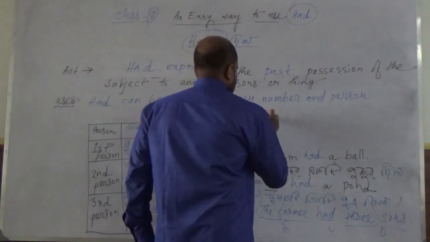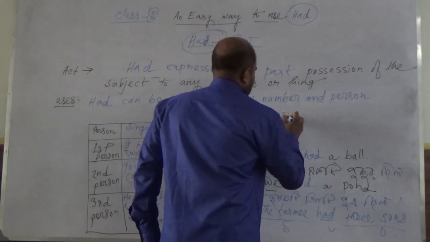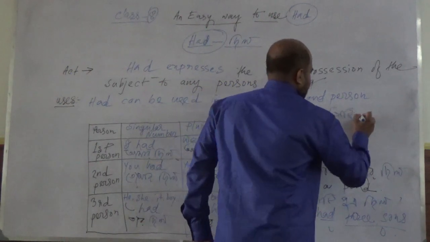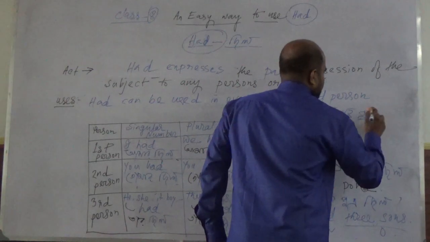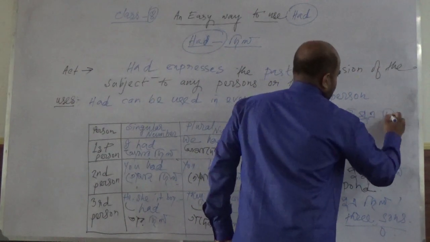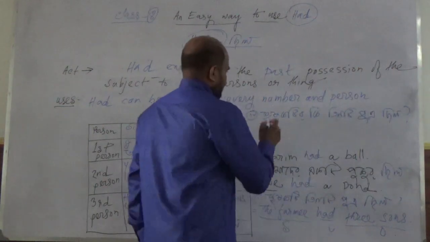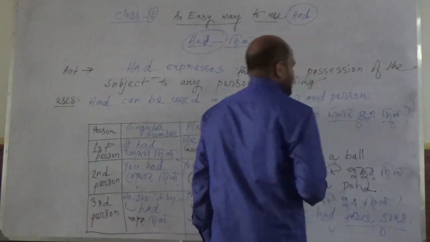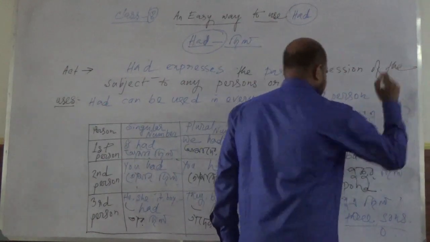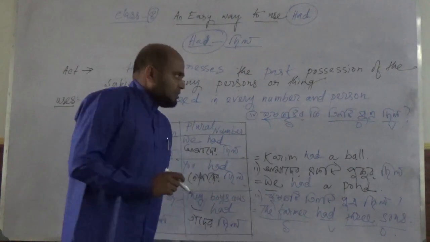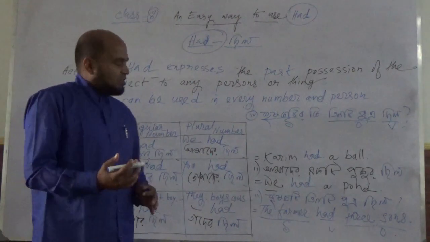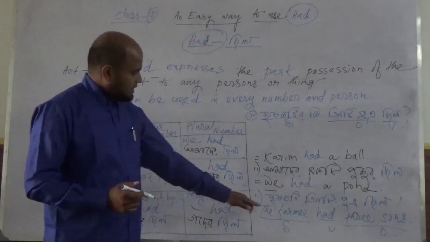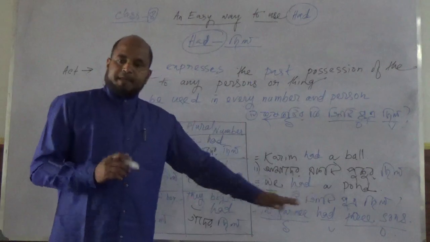Suppose this sentence. Subject, object, here is the verb. Generally, whenever you make a sentence interrogative, you will have to bring the verb before the subject. So, the farmer had three sons.